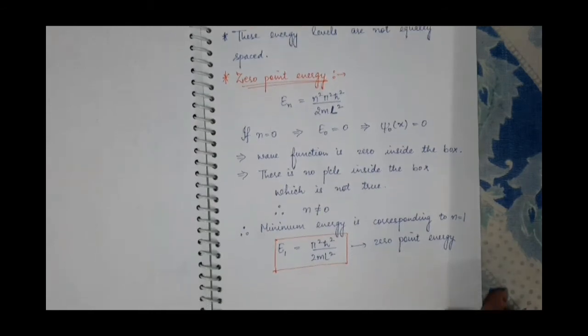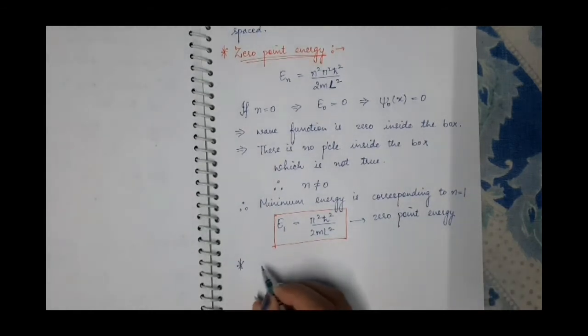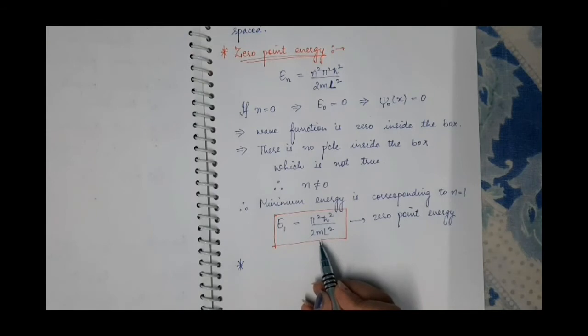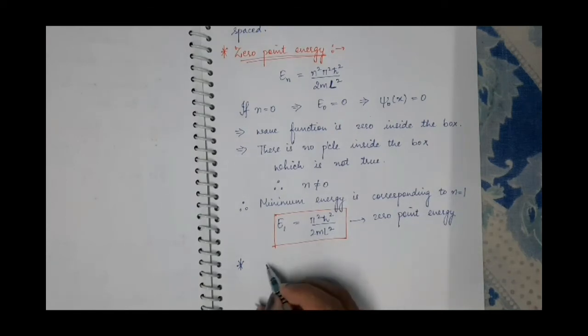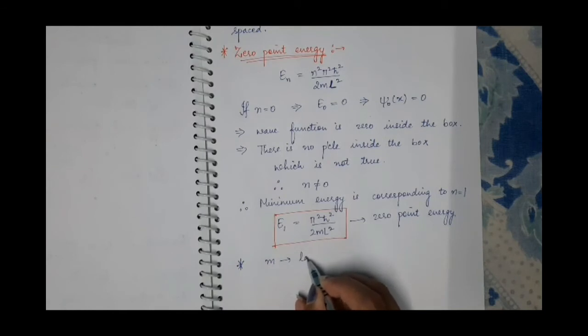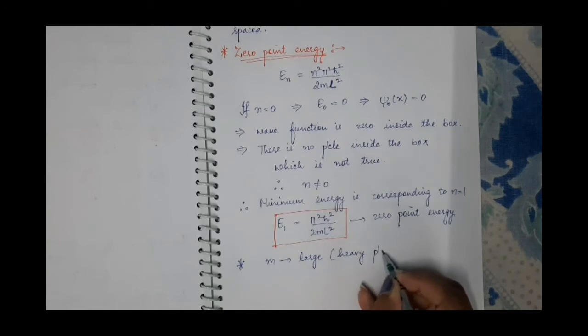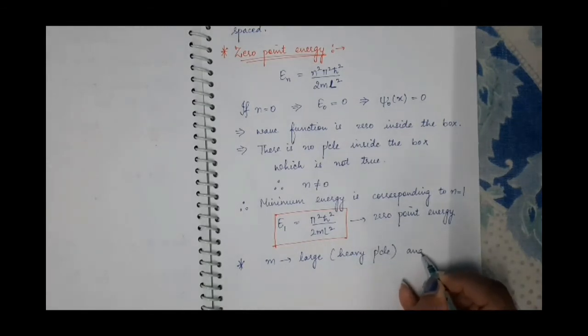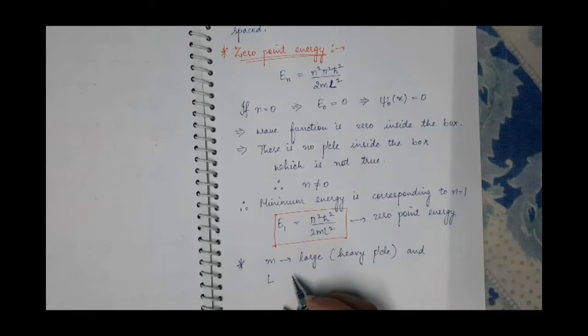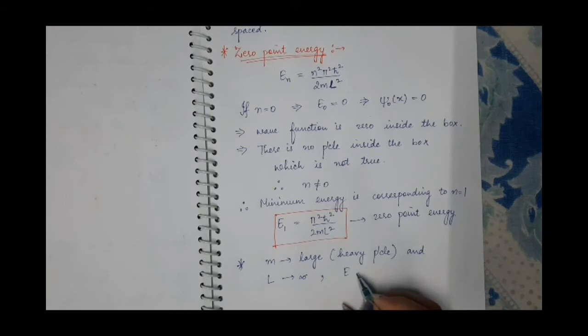Next is, if the particle which you have taken inside the box has a very large mass, or you can say that the particle is heavy, meaning m is large, and the length of the box approaches infinity, again large, then in that case this energy will approach 0.